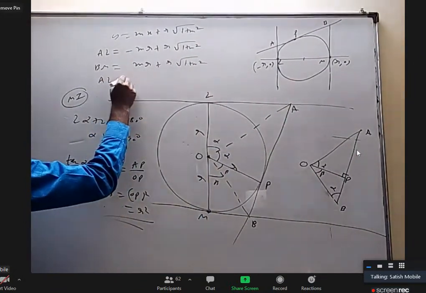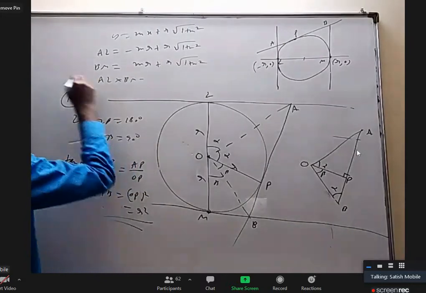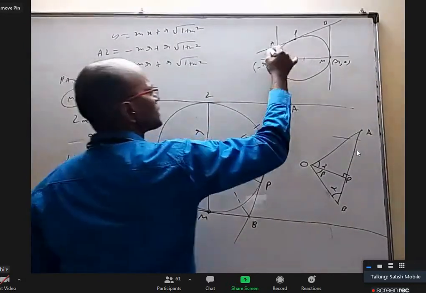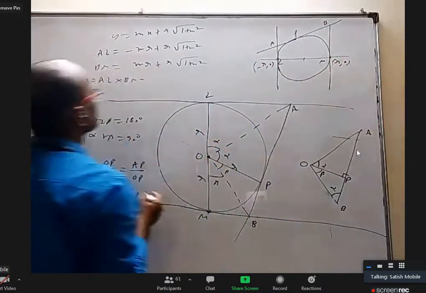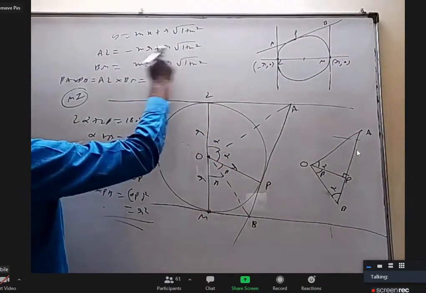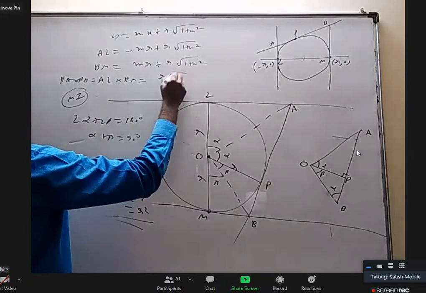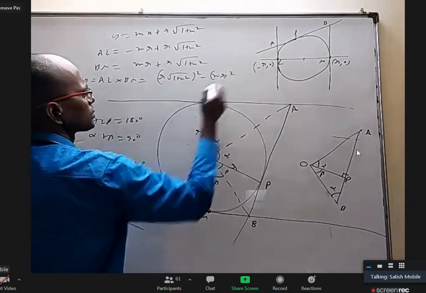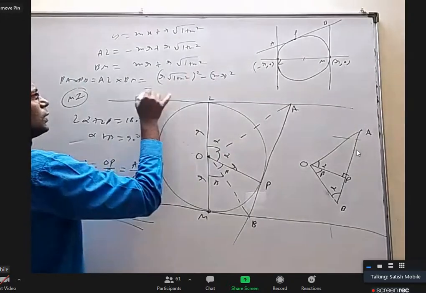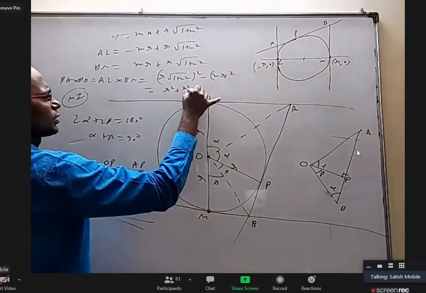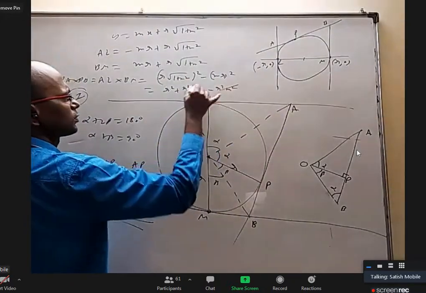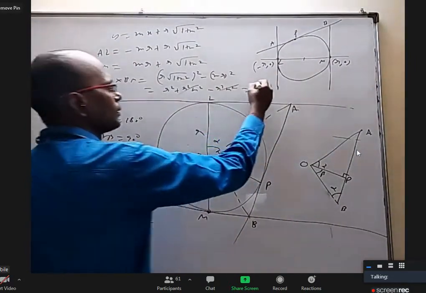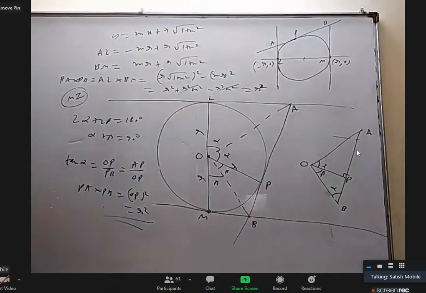Multiply these two. AL into BM, which is the same as PA into PB, because PA is the same as AL and PB is the same as BM. It is A plus B into A minus B. You will get A square minus B square, that is r into root 1 plus m square, whole square, minus mr square. That's it, proved. This is r square plus r square m square minus r square m square, which cancel. You will get r square. Okay, so we can go by coordinate geometry.